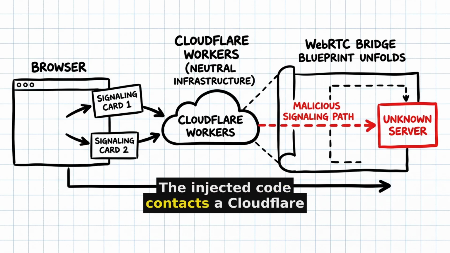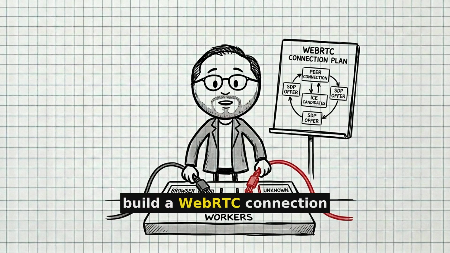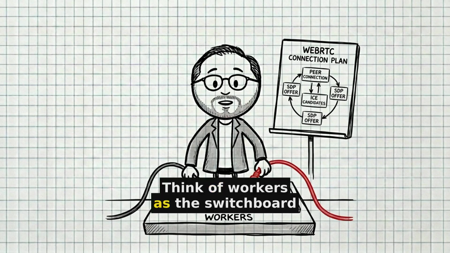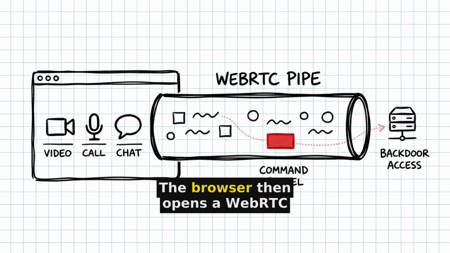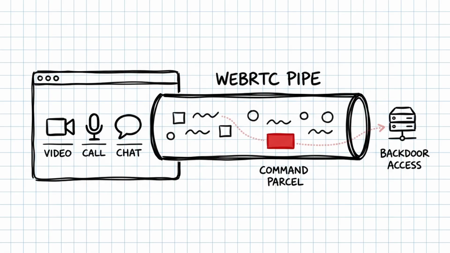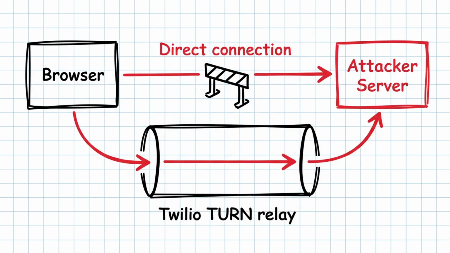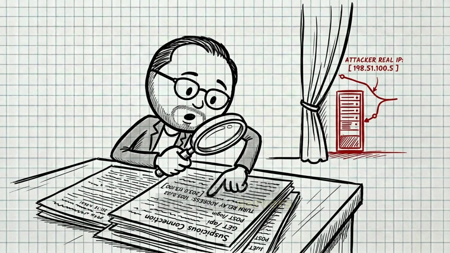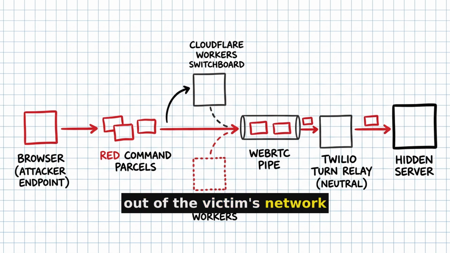The injected code contacts a Cloudflare Workers endpoint to exchange the information needed to build a WebRTC connection. Think of Workers as the switchboard, helping both sides agree where and how to connect. The browser then opens a WebRTC DataChannel, the same broad technology family used for real-time browser communications. The analyzed configuration deliberately prevents a direct peer-to-peer route. Traffic is forced through Twilio TURN relay servers. That relay keeps the attacker server's real IP address out of the victim's network traffic.